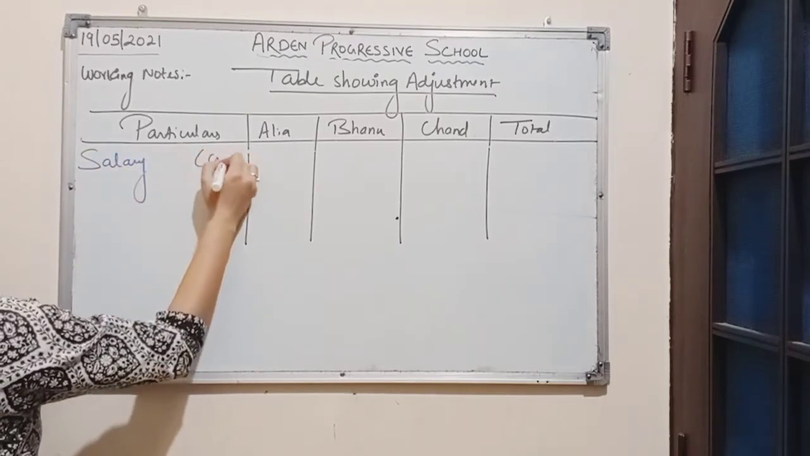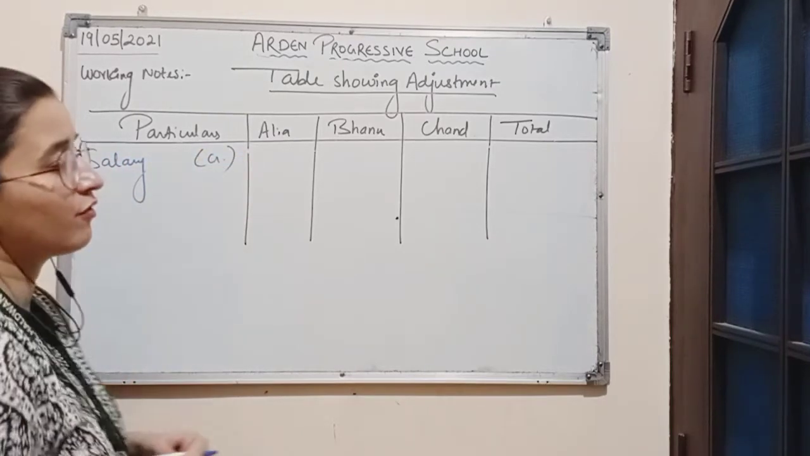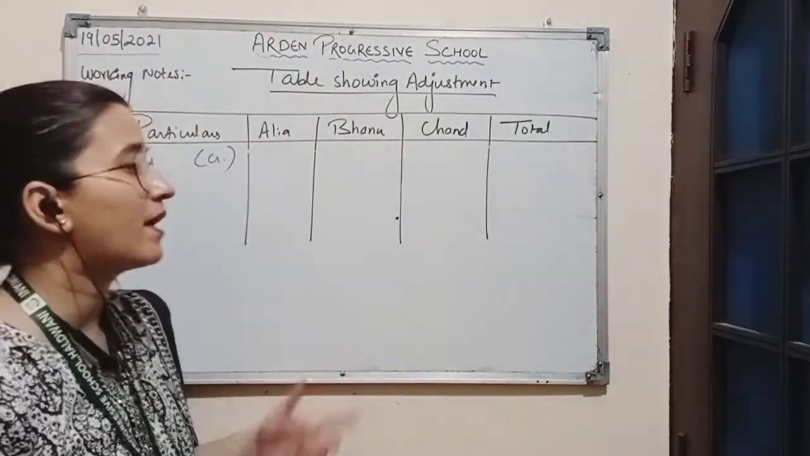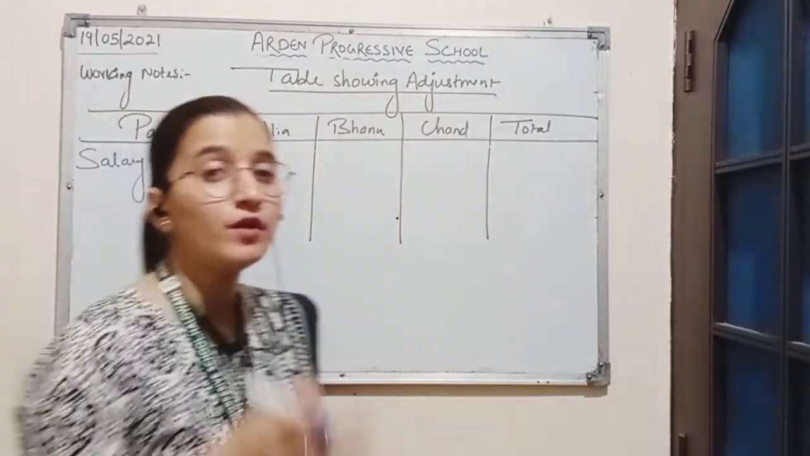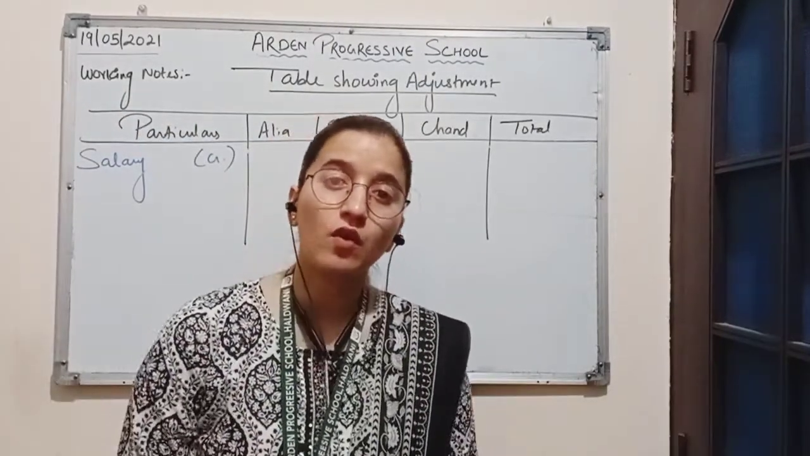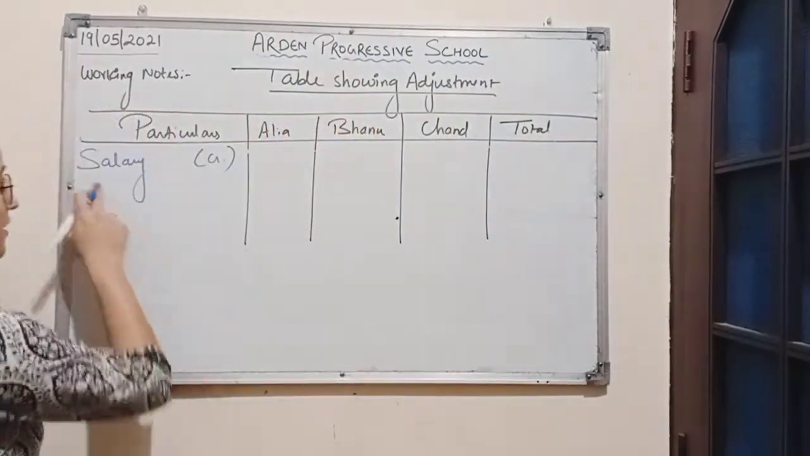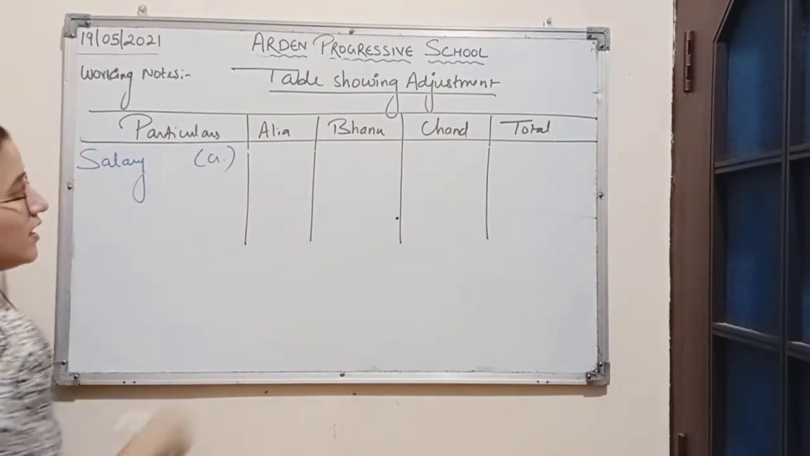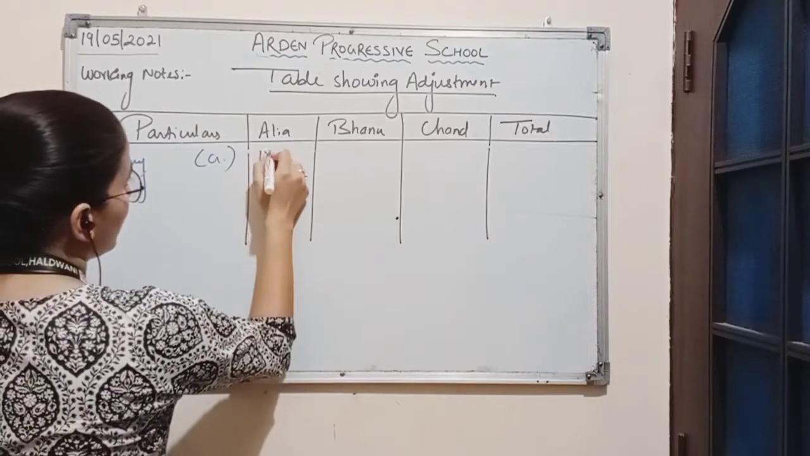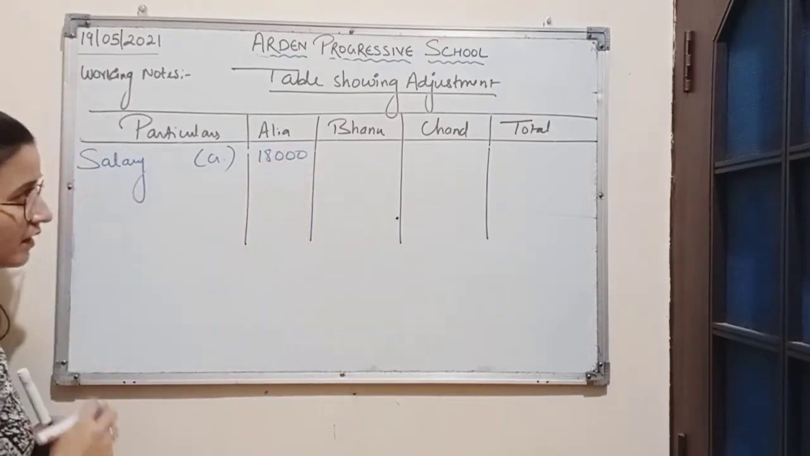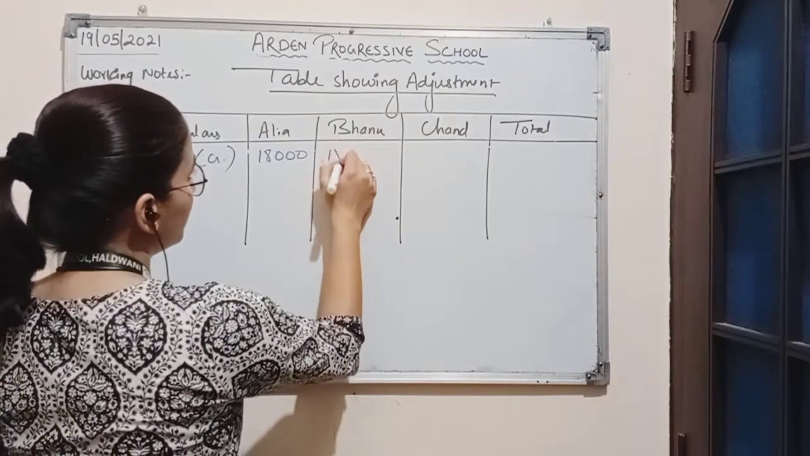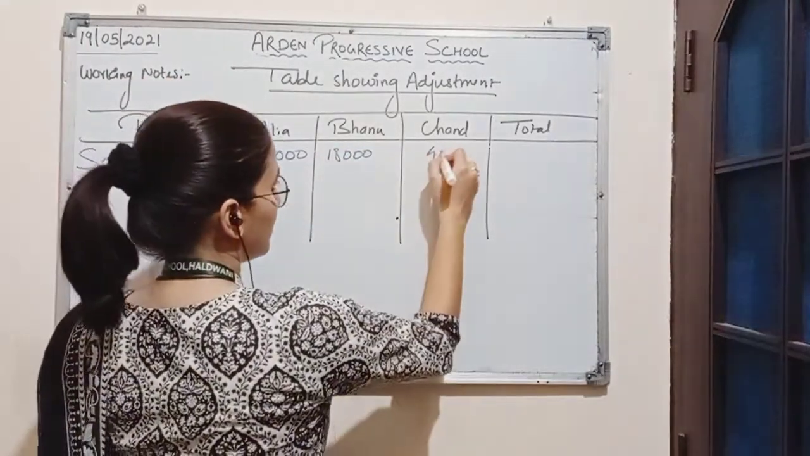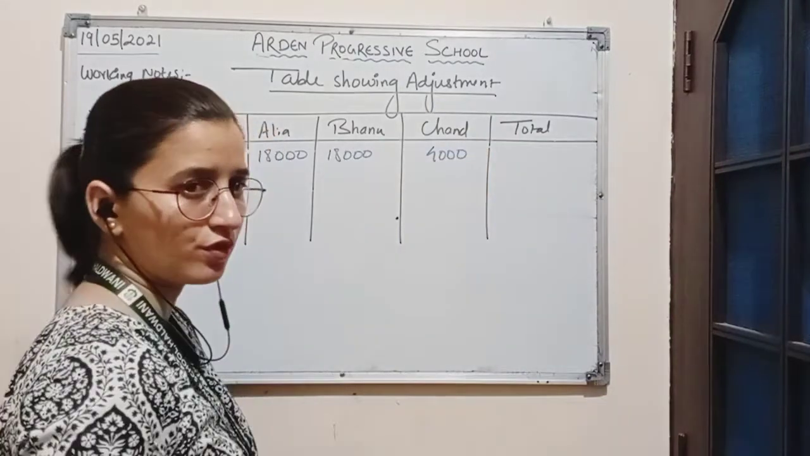Salary, and this salary is credit for partners. Why is it credited? Because when we prepare partners' capital account, we record all the incomes of the partner on the credit side. So if salary is to be paid to the partner, it will be credited. Alia is entitled to a salary amounting to 18,000. Bhanu, same amount 18,000, and Chand, salary amounting to 4,000.